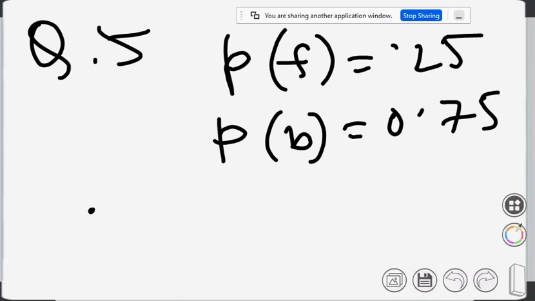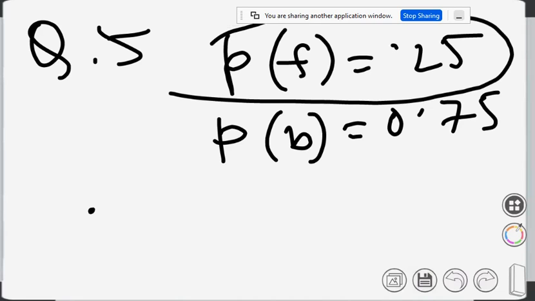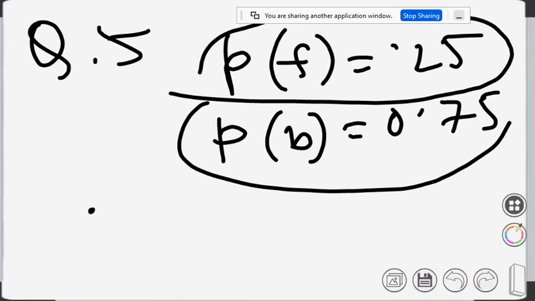So the probability of success is 0.25 and the probability of failure is 0.75. So what is the value of n? This is a binomial distribution problem. Why binomial? Because there are two possibilities, either forward or backward. So whenever there are two possibilities, we can use binomial distribution. And how many steps is he taking? Maximum is 11 steps. So n is equal to 11.